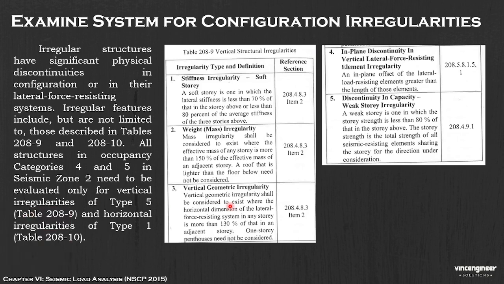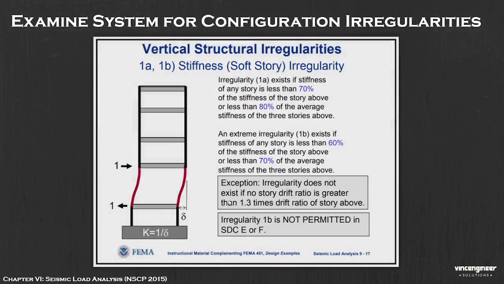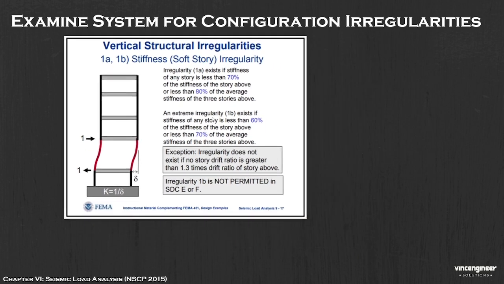here are our figures. So for vertical structural irregularities or soft story irregularity, what is it? It exists if the stiffness of any story is less than 70% of the story above, or less than 80% of the total stiffness of the three stories above. There it is.